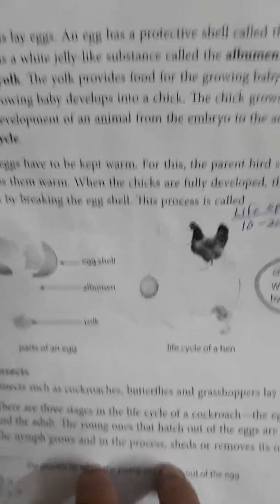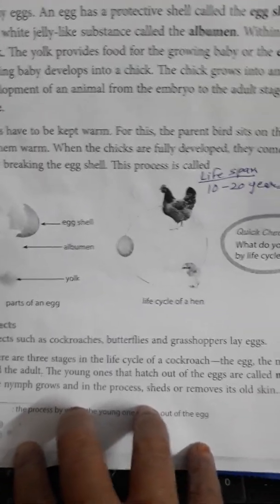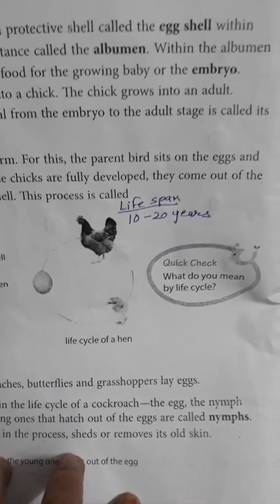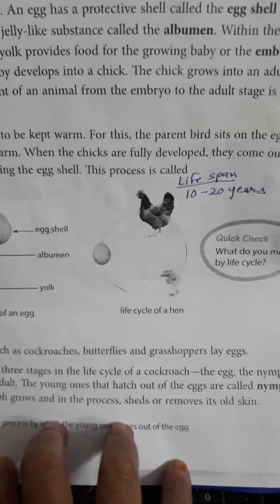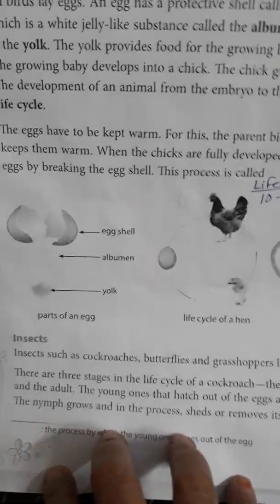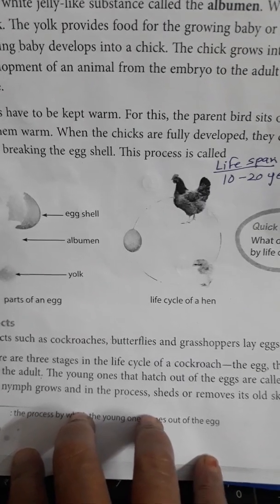The eggs have to be kept warm. For this, the parent birds sit on the eggs and keep them warm. When the chicks are fully developed, they come out of the eggs by breaking the eggshell. This process is called hatching.